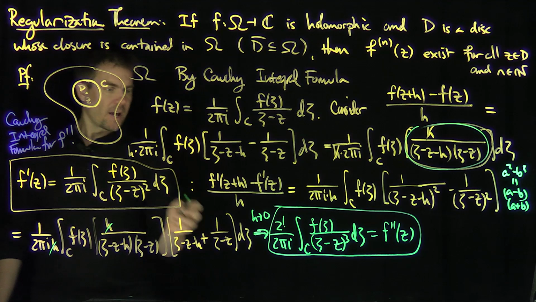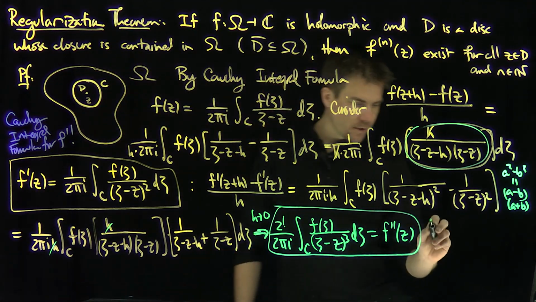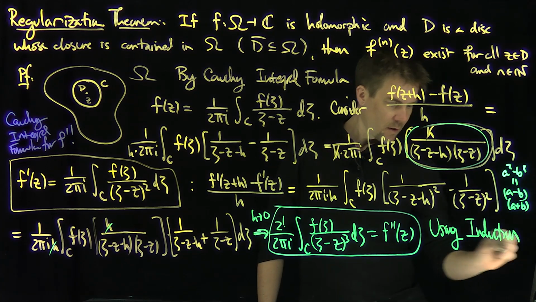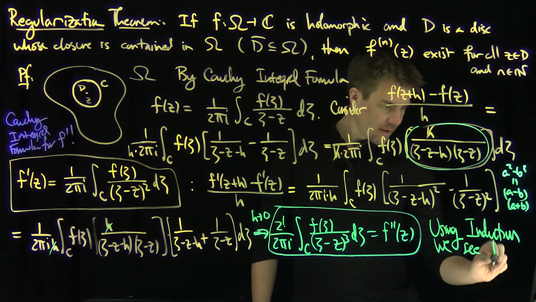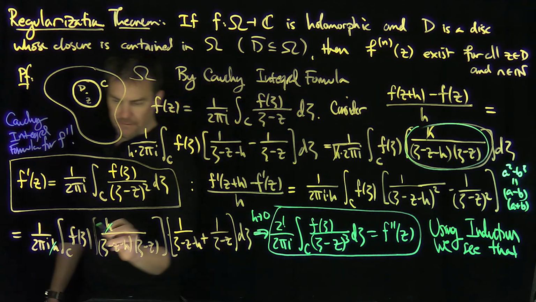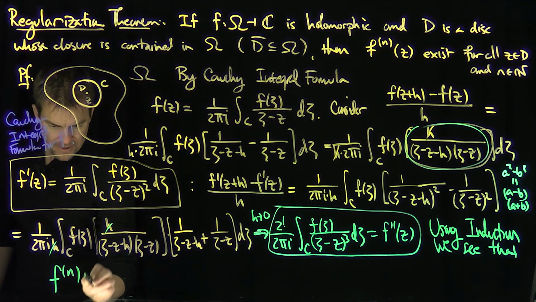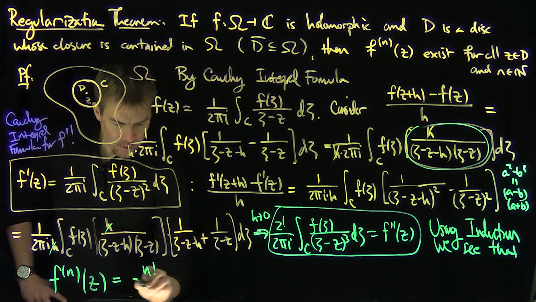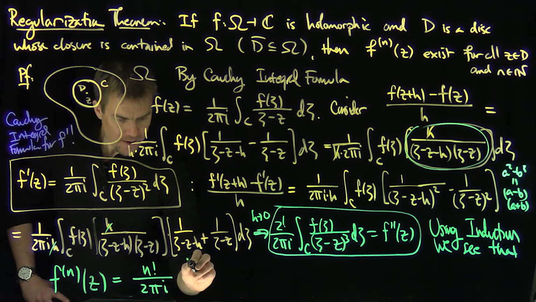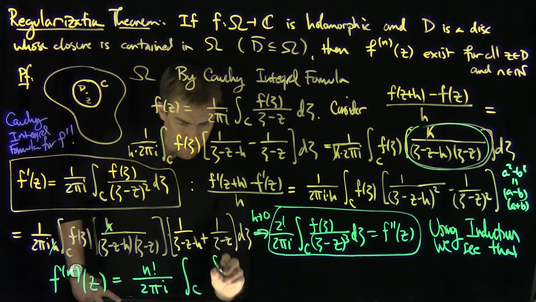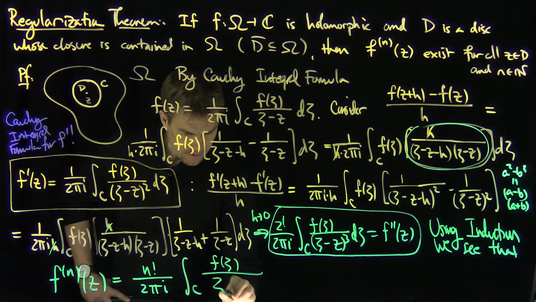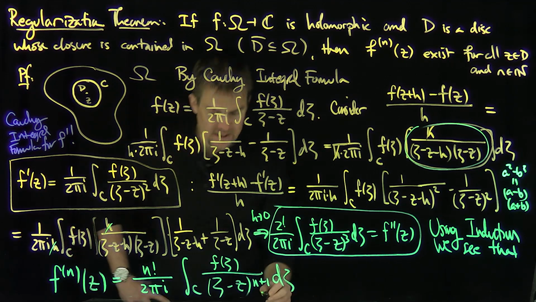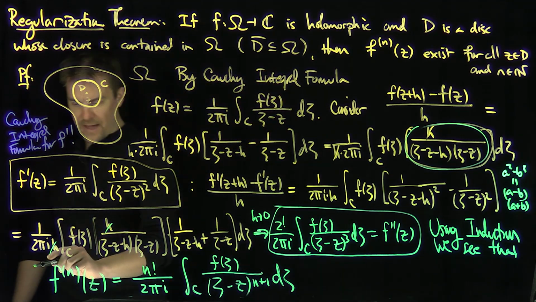And so in general, using induction, and the induction proof is easy, we see that f^(n) of z, the nth derivative of the function at the point z, is n factorial over 2 pi i, the integral over C of f of zeta over zeta minus z to the power n plus 1, d zeta. And that is the Cauchy integral formula for the nth derivative.